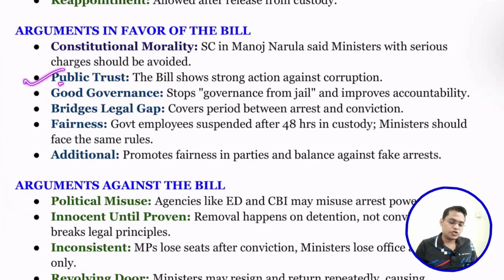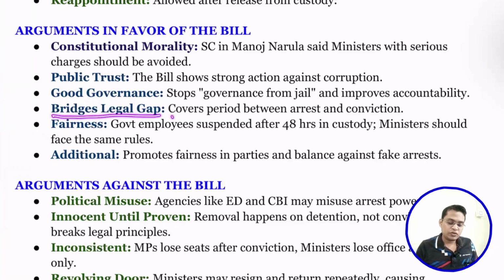Next is public trust. The bill shows strong action against corruption. We have given this power to these politicians to ensure that our resources are properly utilized. If they are involved in corruption, definitely we need to remove them. Then good governance, because some political parties are running government from jail. Let's say some chief minister or union minister is arrested; they cannot run their government from jail. That is what creates bad governance or governance issues.